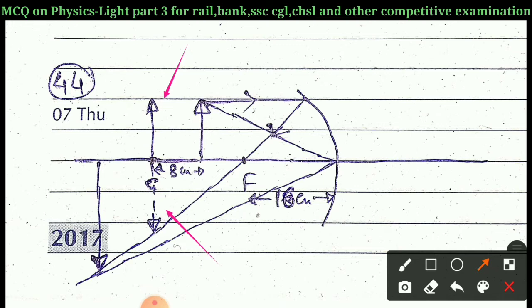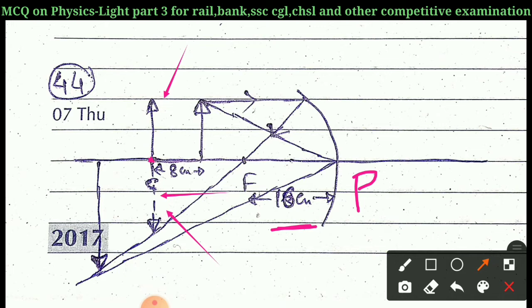As given in the question, the focal length is 16 cm, this is 16 cm from the pole, this is P. From the focus, also at 16 cm, the center of curvature of the mirror will be located.